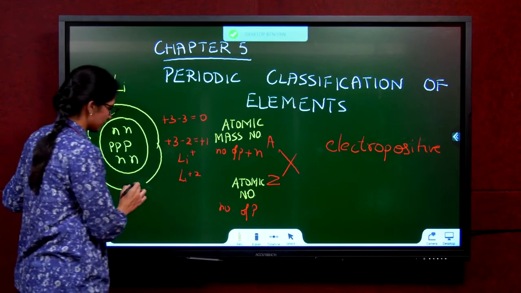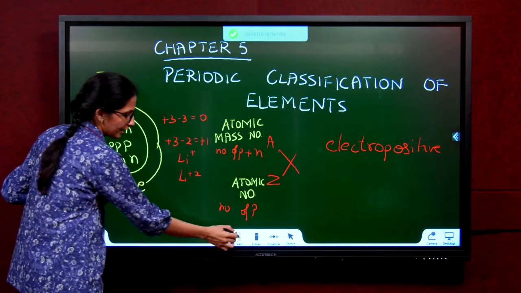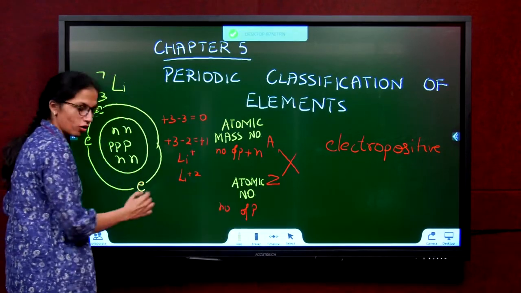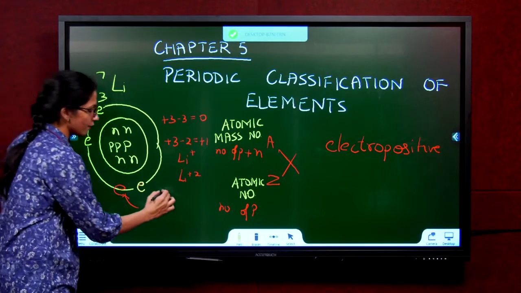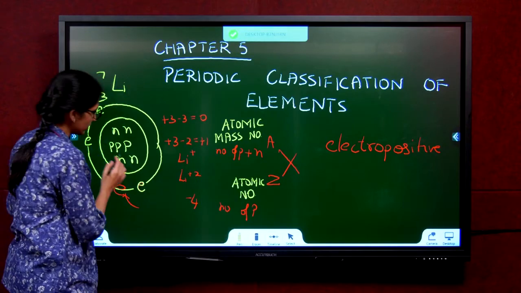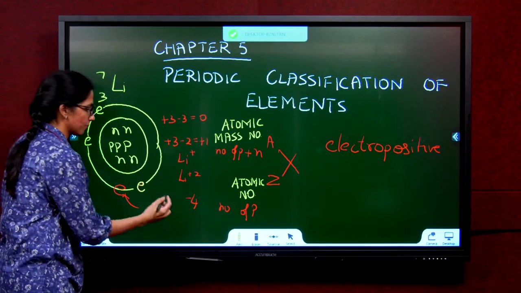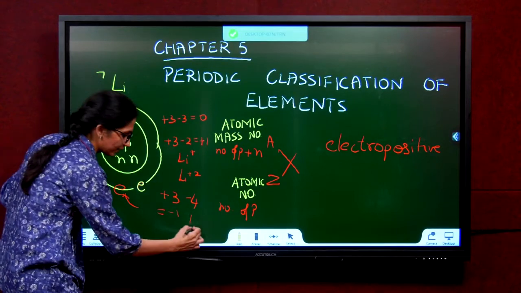Now, let's imagine this electron was here itself, and I am adding a new electron. So what happens now? I have 4 electrons and 3 protons. Overall charge minus 1. I will get Li-.